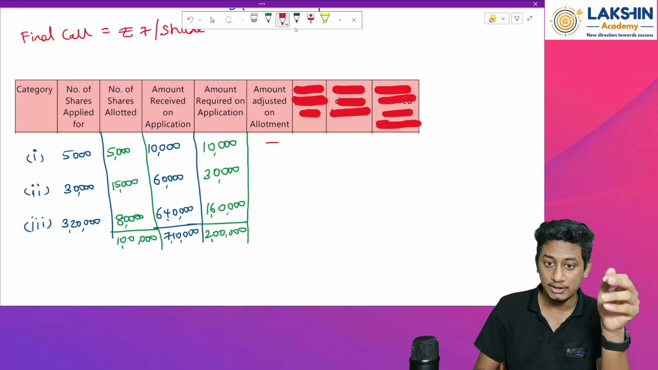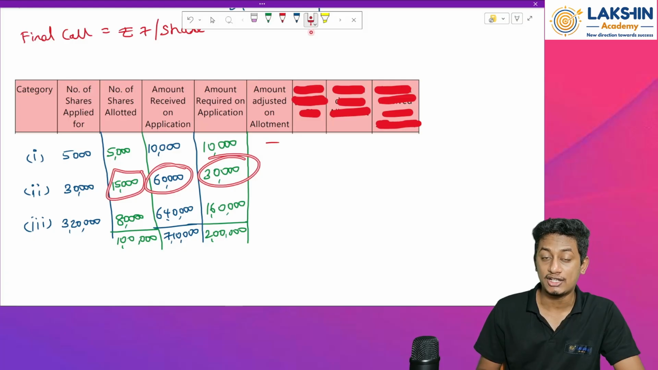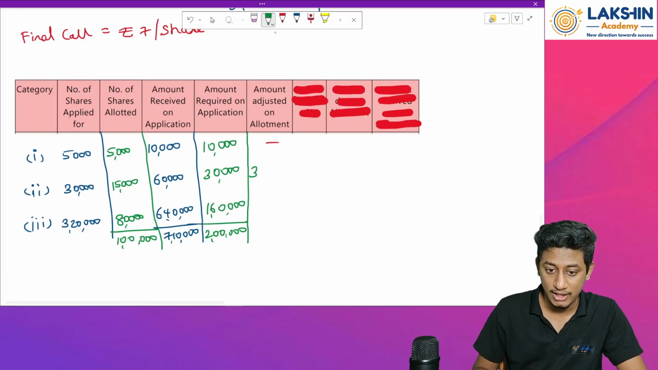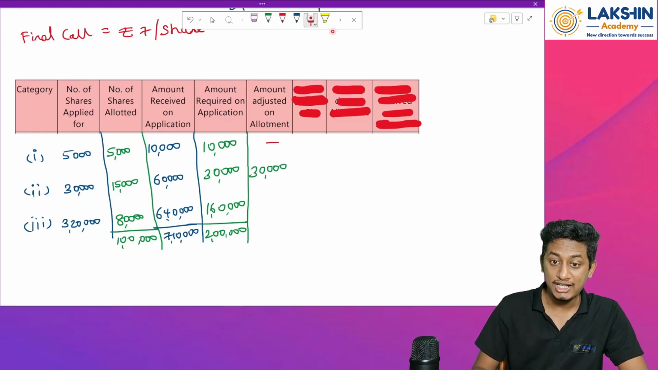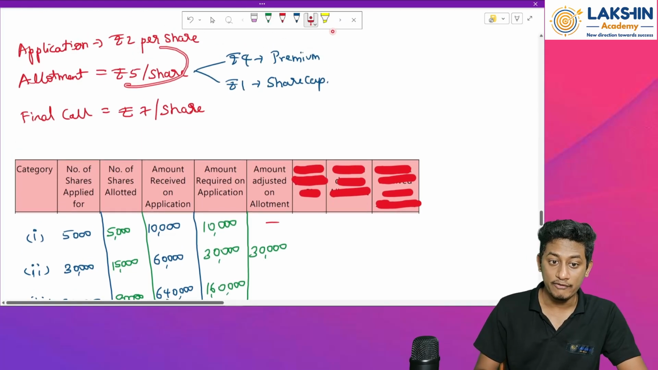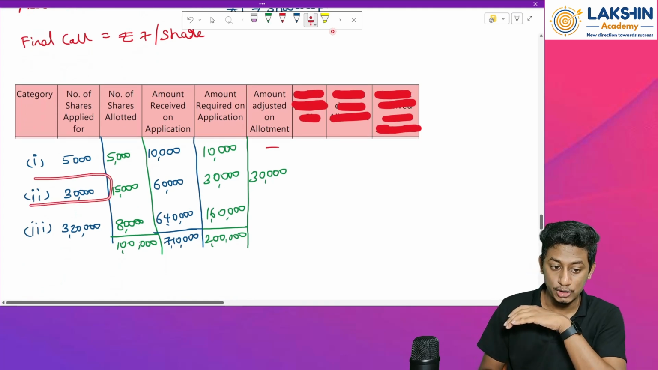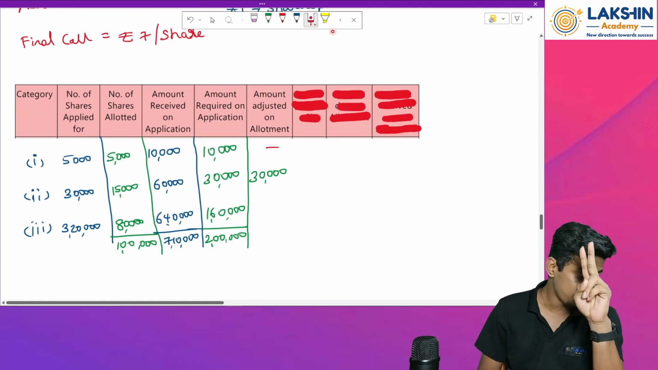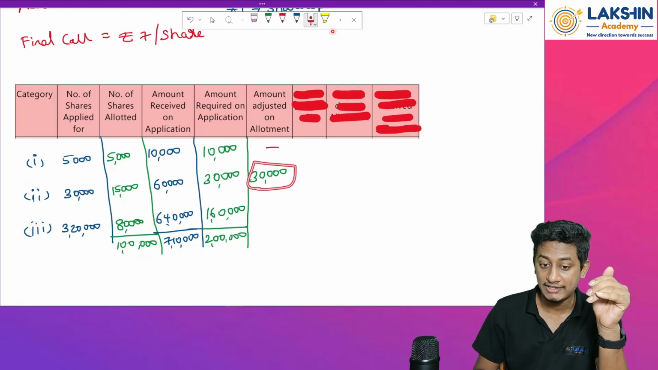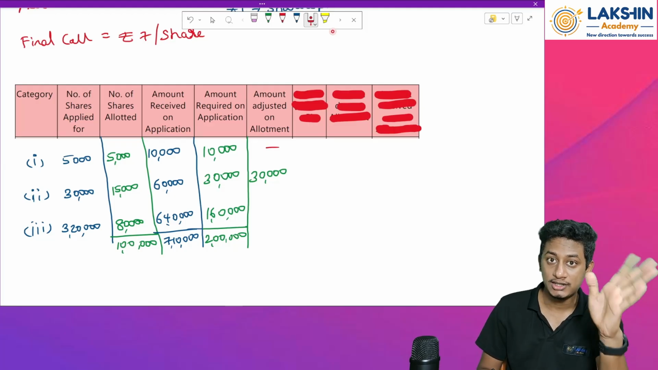So skip it. Then here, 15,000 shares, we have received 60,000, but how much is adjusted on application? Only 30,000. That means how much is remaining for allotment? 30,000 rupees. So adjust the full amount of rupees 30,000. But just have a look how much is required on allotment. 15,000 shares that were given to them into 5 per share. That will be how much? 15,000 into 5, 75,000 is required for category 2 people. But how much do I have extra? Only 30,000 rupees. So that means extra they have to pay how much? They have to pay the remaining amount in cash or bank.